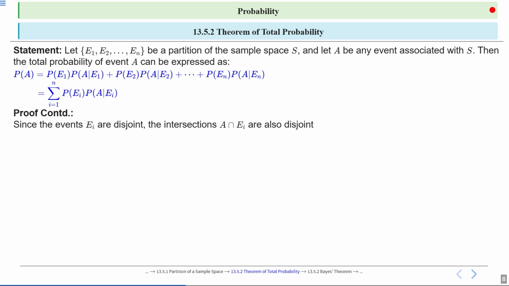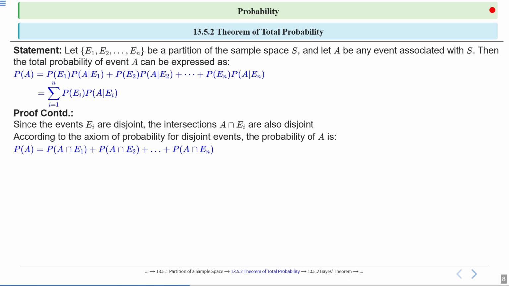Since the events Ei are disjoint, the intersections A intersection Ei are also disjoint. Okay. According to the axioms of probability for disjoint events, probability of A is equal to probability of A intersection E1 plus probability of A intersection E2 till probability of A intersection En.